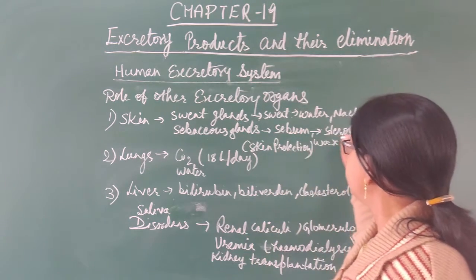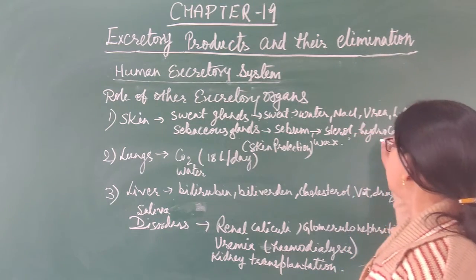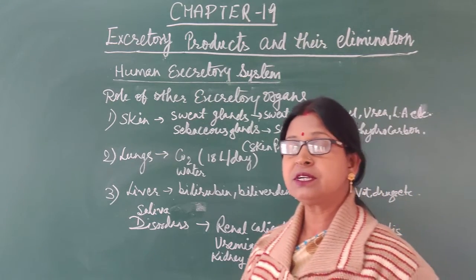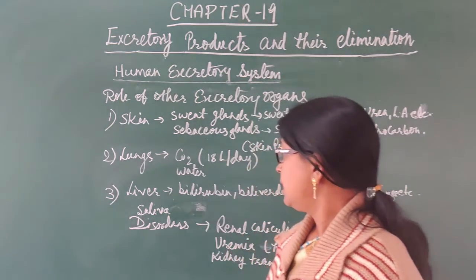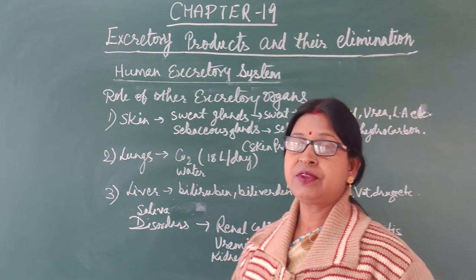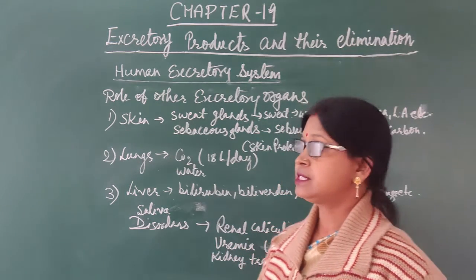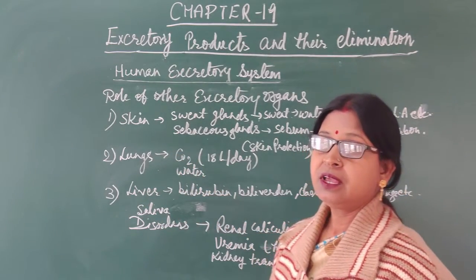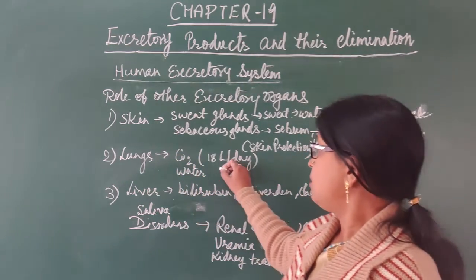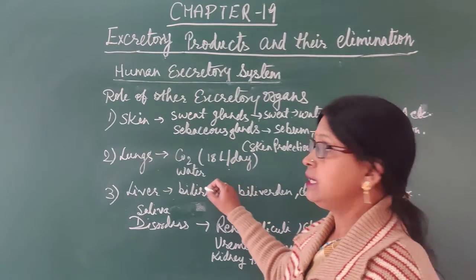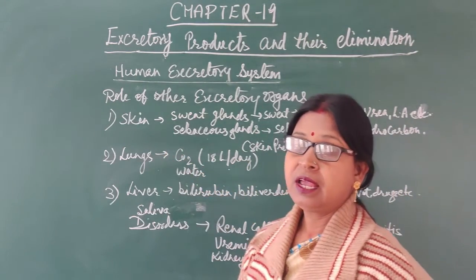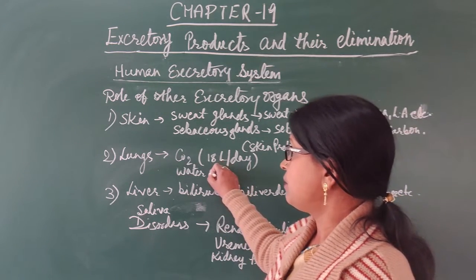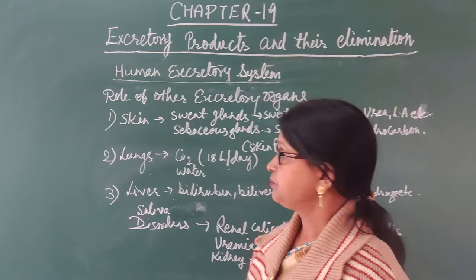This contains different types of sterols, then hydrocarbons, wax, etc. and it also gives protection to our skin. Lungs also play a very important role in the excretory system and excretion. This eliminates about 18 liters per day of carbon dioxide. Besides carbon dioxide, water is also eliminated from our body through the lungs.